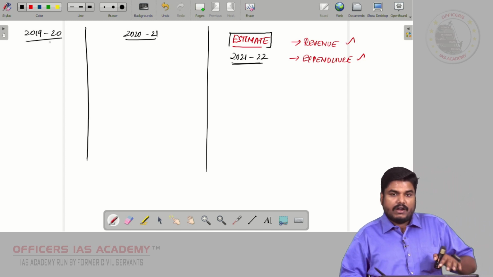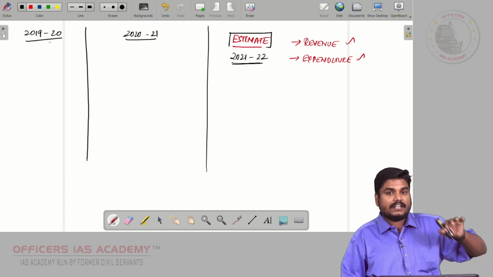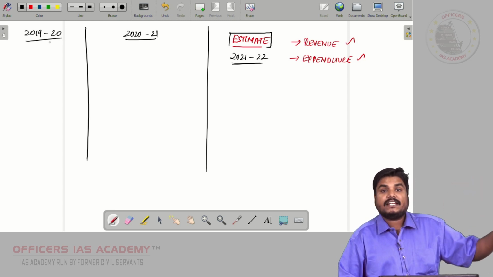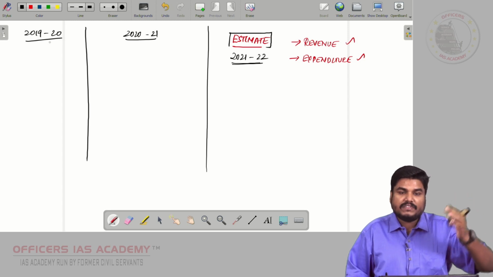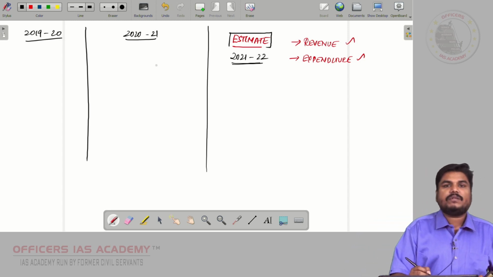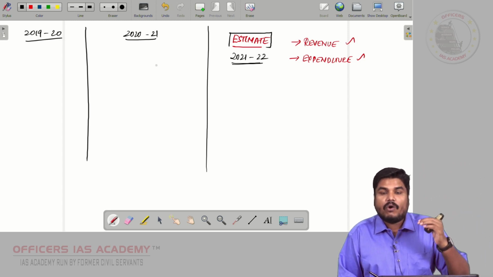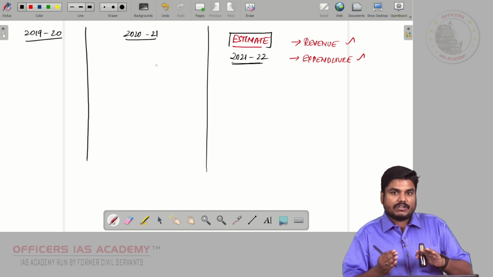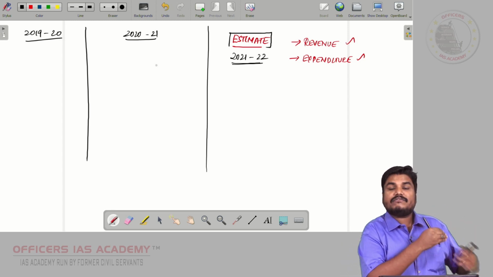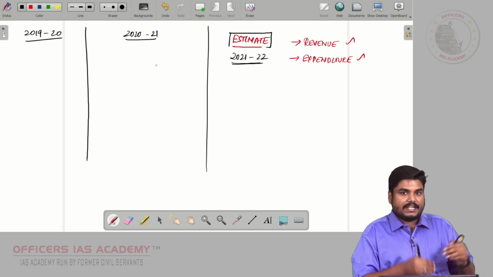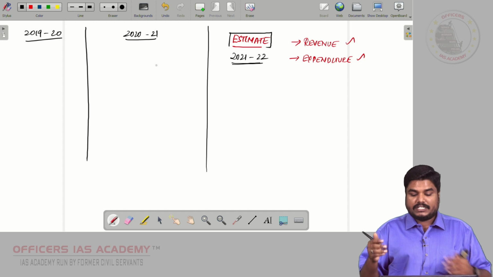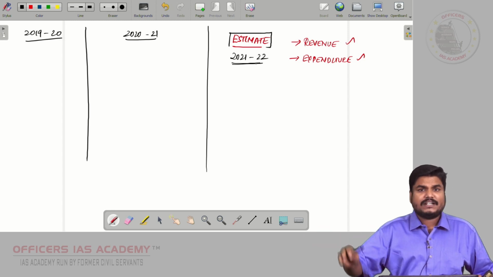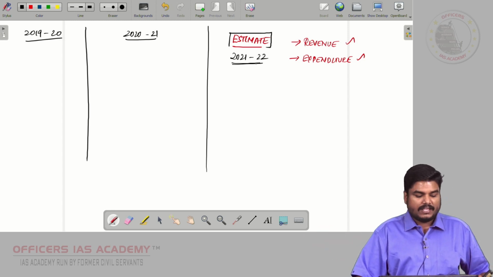Based on the revenue and expenditure trend in 2019-20, what was the revenue of the government, what was the expenditure of the government? In 2020-21, what was the revenue, what was the expenditure? So based on the previous 2 years' facts and figures, the Finance Minister will be estimating the revenue and expenditure of 21-22, that is the budget year, right?